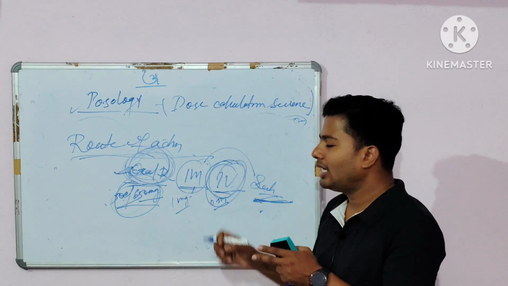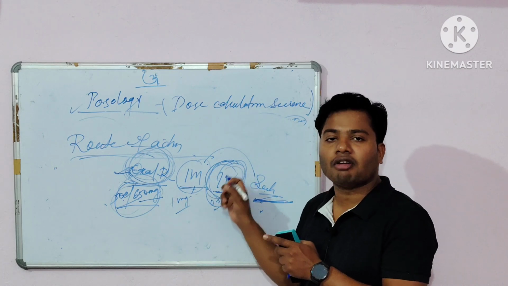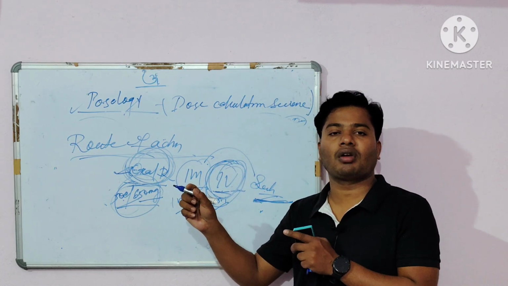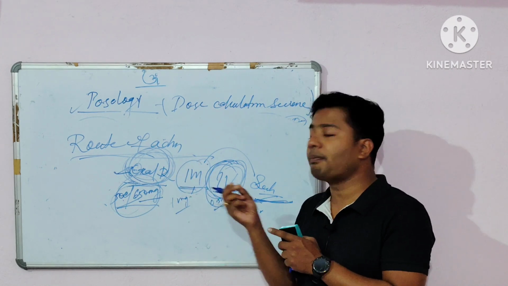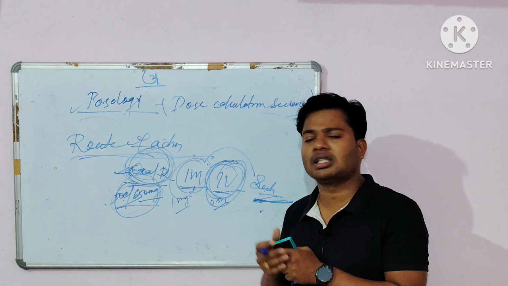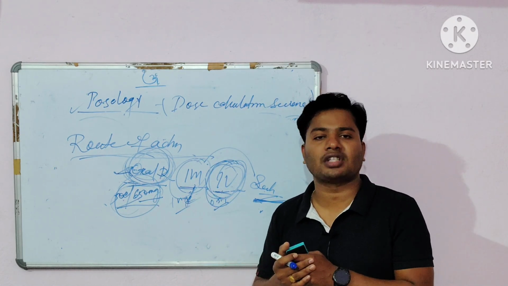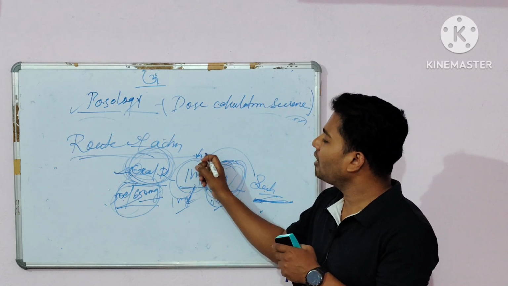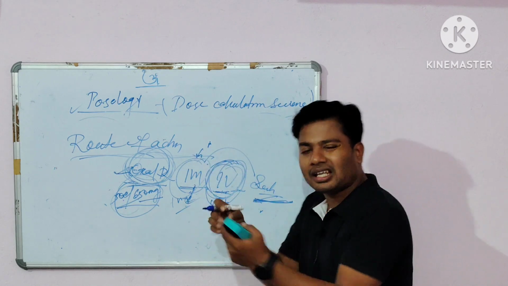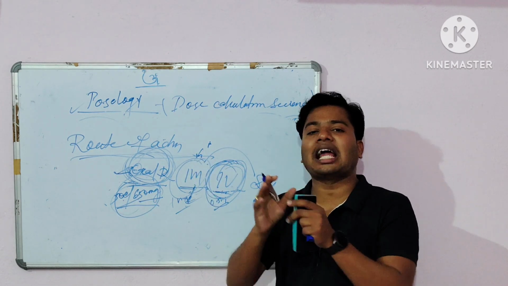But in the IV route there is rapid action, because in the vein the blood circulates, so the drug directly enters into the systemic circulation. So there is immediate therapeutic action. And in the IM route, first the drug is absorbed in the muscle, then the drug enters into the systemic circulation. Definitely it requires a higher dose than the IV route, and it is time taking.